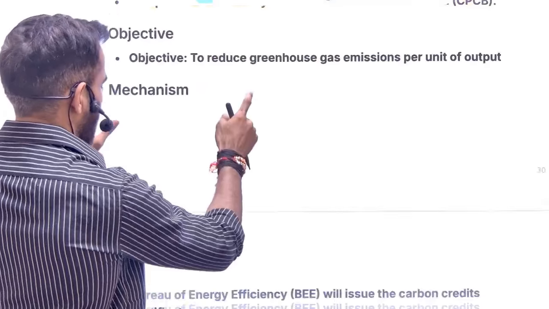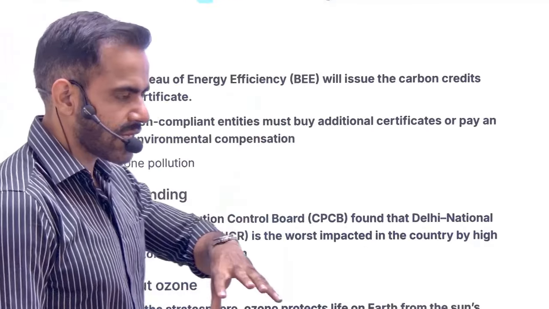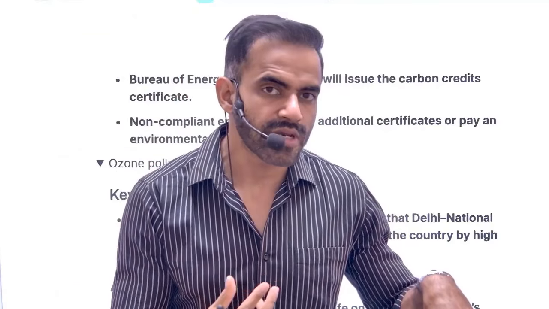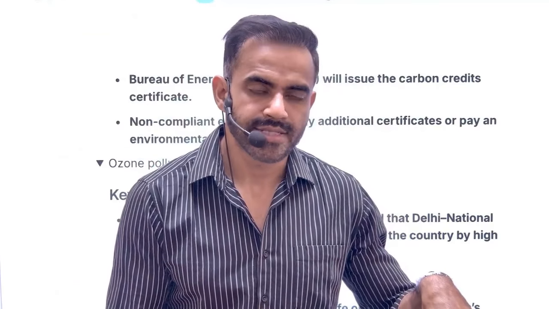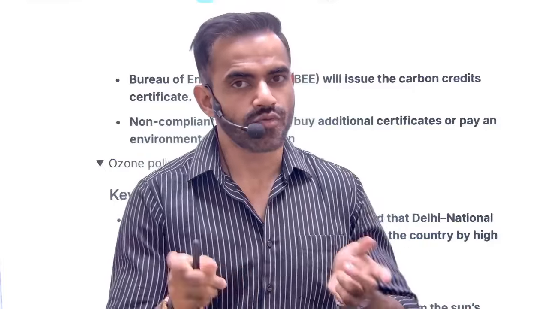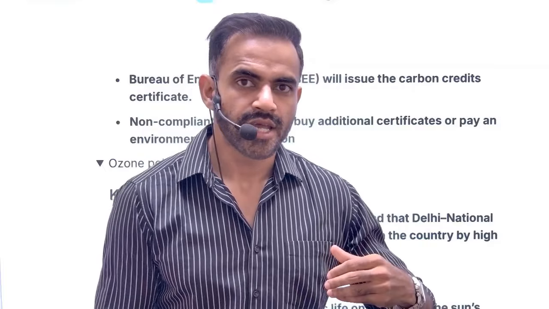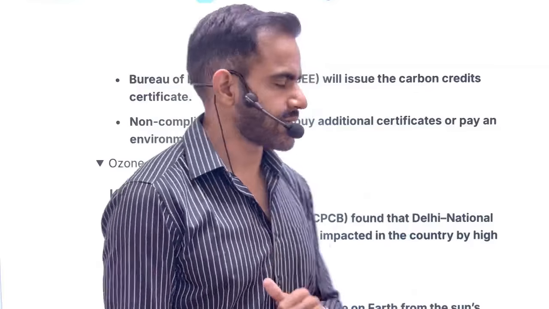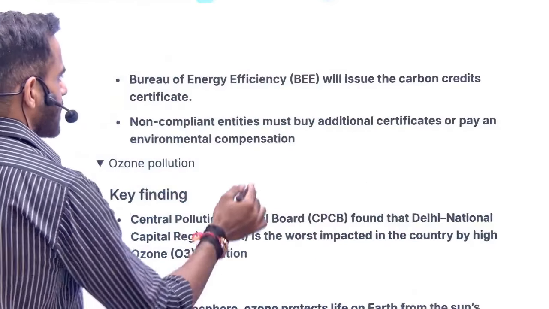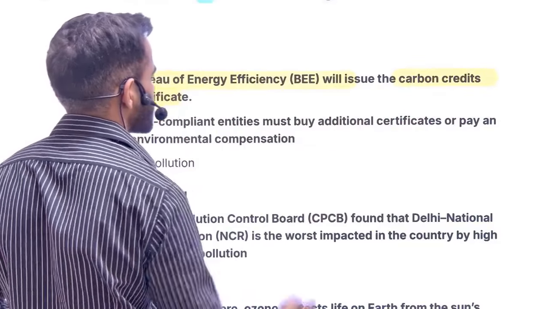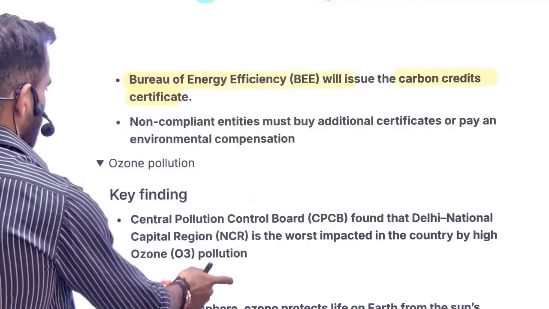Now, in the previous example we said the target is 50. What if someone is emitting only 40? Then they can capitalize this credit of 10. They can sell it, in a very simple sense. If you are emitting more, you will have to pay a fine. If you are emitting less, you are given an incentive to cut down your emission, and you can utilize that. For that purpose, there will be a carbon credit certificate. Who is going to issue those certificates? It is BEE. That is it.